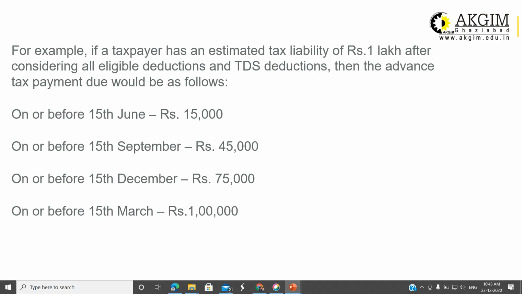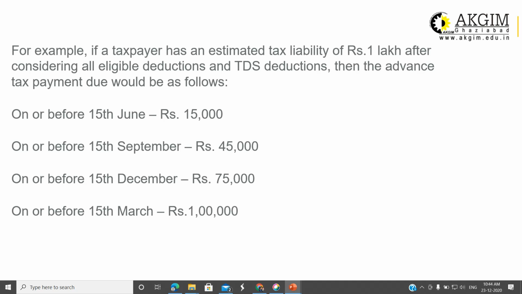Here I have an example for you. For example, if the taxpayer has an estimated tax liability of 1 lakh rupees, this is the tax payment required after considering all the eligible deductions and TDS, then how to calculate the installments? The first installment will be 15% of 1 lakh, that is 15,000, and it should be paid before 15th of June. For the next installment, the maximum amount required is 45,000, to be paid before 15th of September. But as you already paid 15,000 rupees in the first installment, the balance, that means 30,000 rupees, will be payable as the second installment on or before 15th of September.